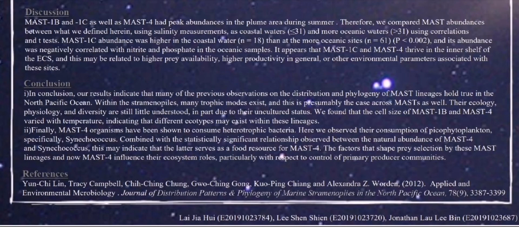We found that the cell size of MAST 1B and 4 vary with temperature, indicating that different ecotypes may exist within their lineages. The second conclusion that we get from the journal is finally MAST 4 organisms have been shown to consume heterotrophic bacteria. Here we observe the consumption of phytoplankton, especially Synechococcus. Combined with this statistically significant relationship observed between the natural abundance of MAST 4 and Synechococcus, this may indicate that the latter serves as a food resource for MAST 4. The factors that shape prey selection by this MAST lineage and how MAST 4 influence their ecosystem roles, particularly with respect to control of primary producer communities.